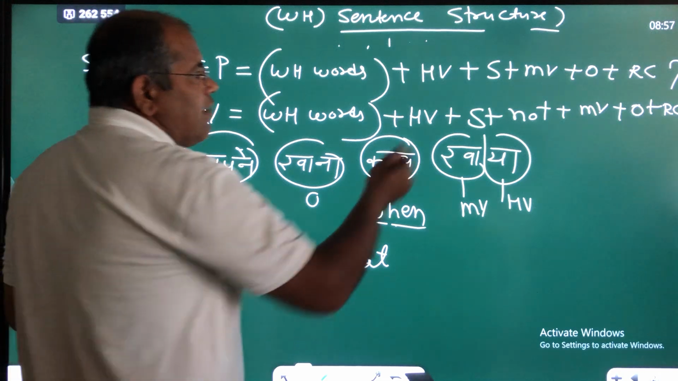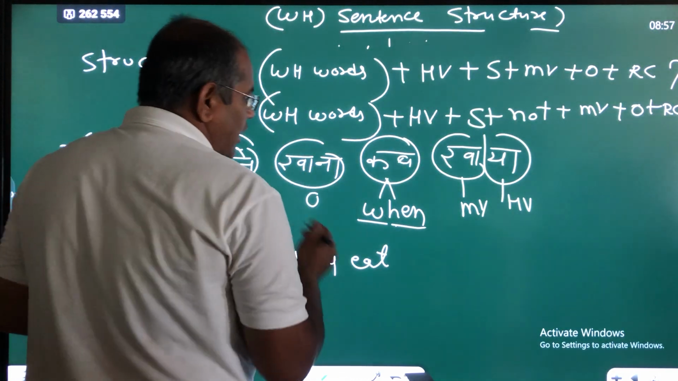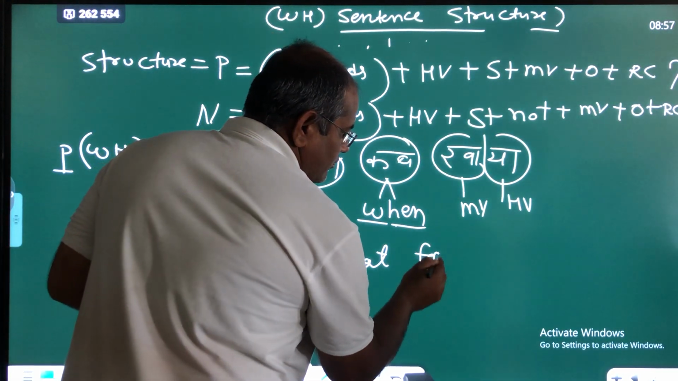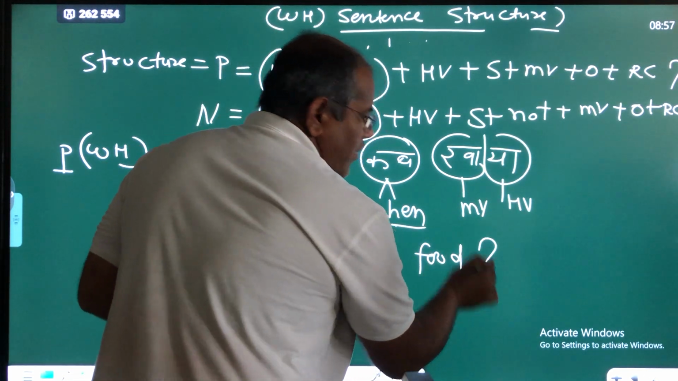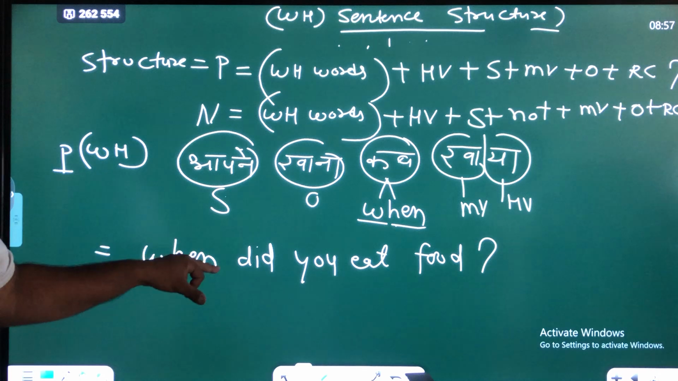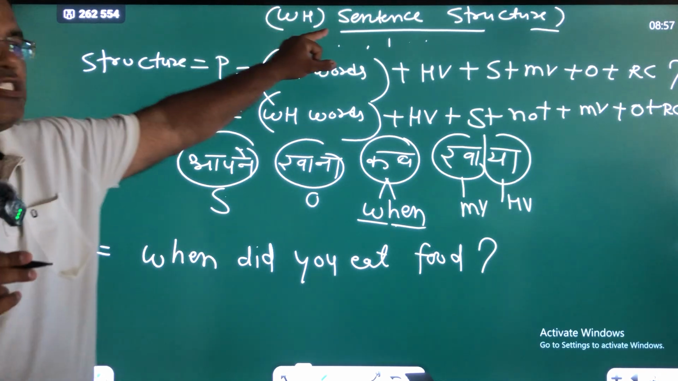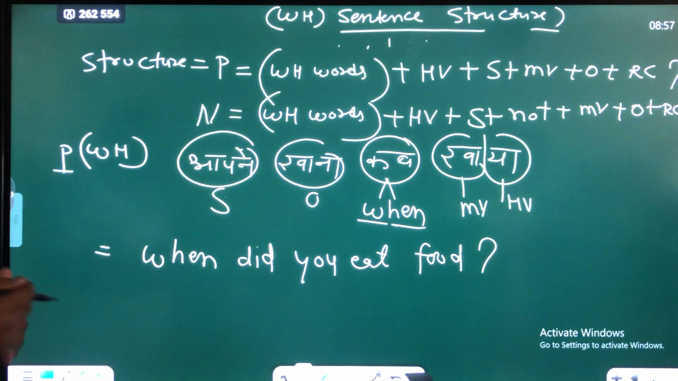And after the MB, we have to use object. Object is the khana. It means food. Then RC is not given. So at the last, we have to use symbol of interrogation. This is the positive sentence according to WH. Is that clear? So we can say this is the positive WH sentence.